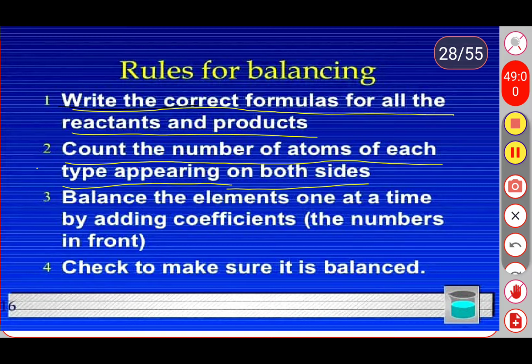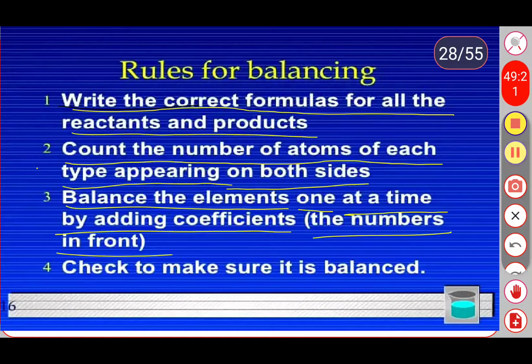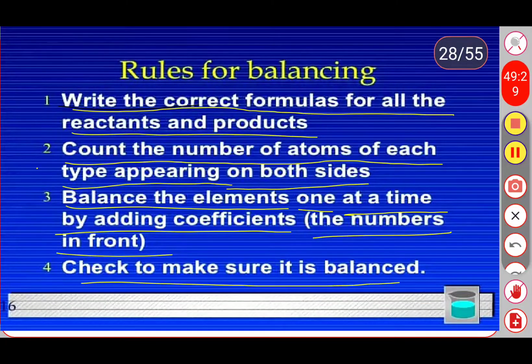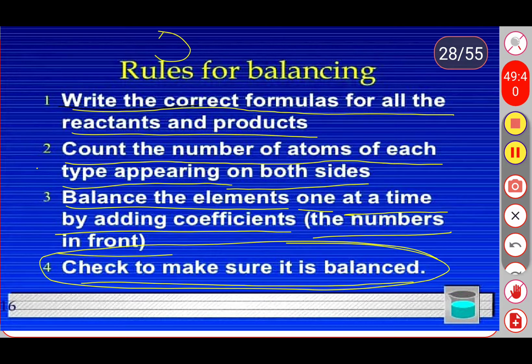Third one, balance the elements one at a time by adding coefficients, the numbers in front of the atoms, and the last one is check to make sure it is balanced. It means after the end of the reaction we need to check whether the number of atoms present in the reactants and products are equal or not.